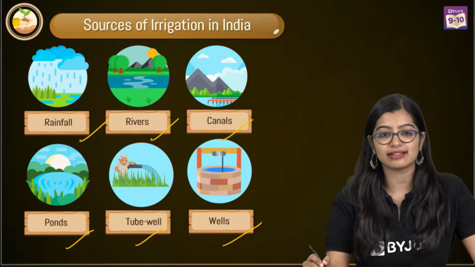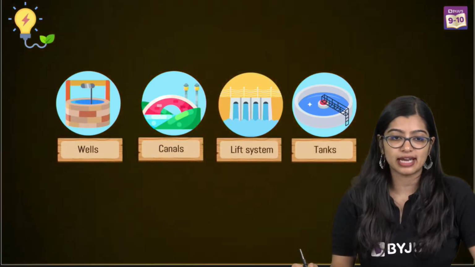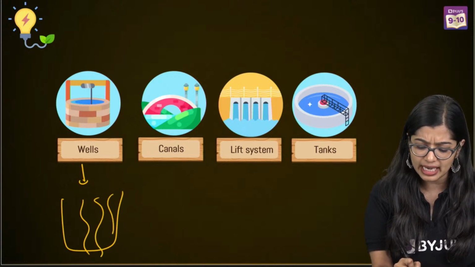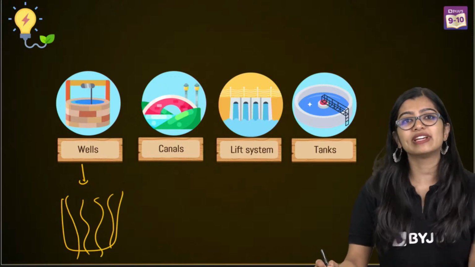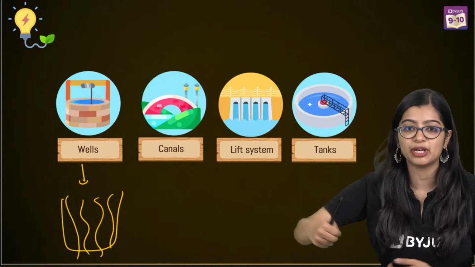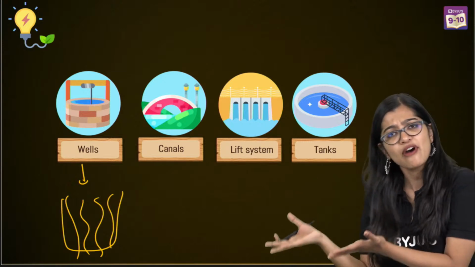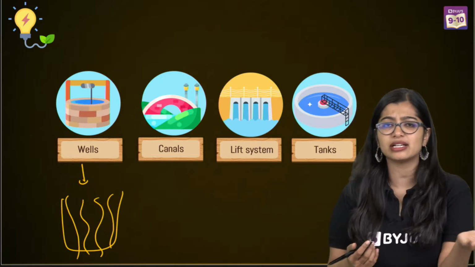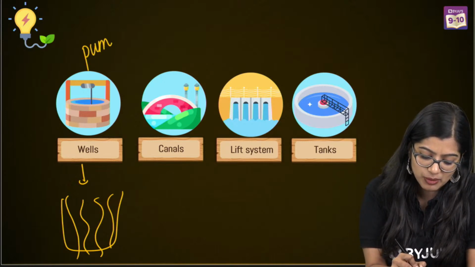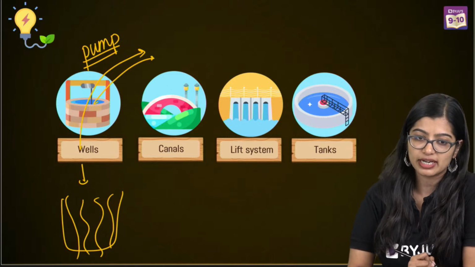Now, of course, in most places, whether it's wells, what we do is drill deep underground. Even at home, sometimes when they're digging bore wells, they'll be drilling deep into the water. So this is how we use wells. And even farmers do the same thing. They dig out wells from which they're able to take the groundwater, or they will attach a pump to it so that water can be taken out and supplied to the crops, right?